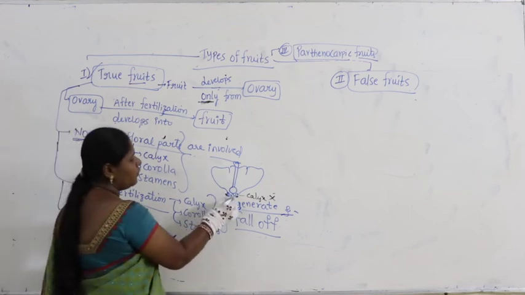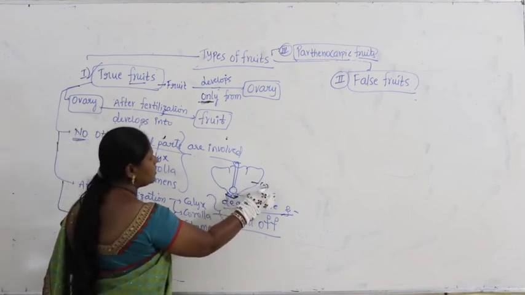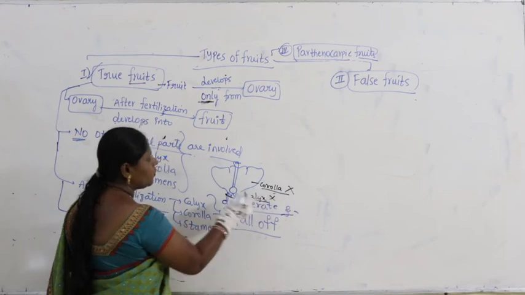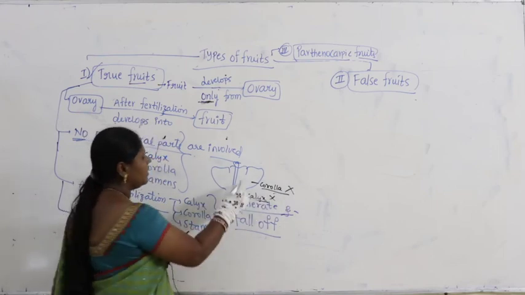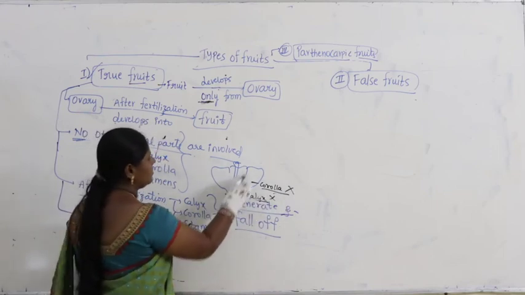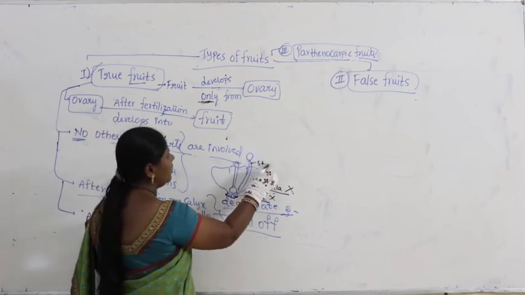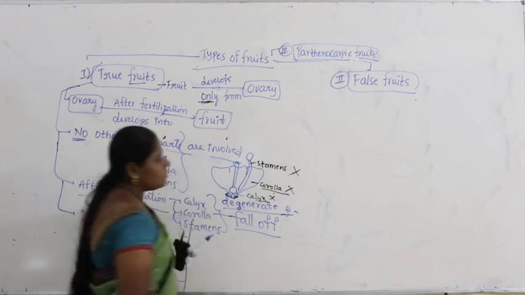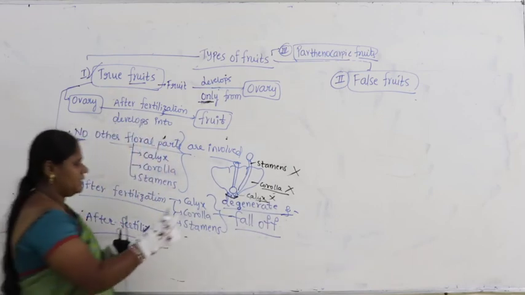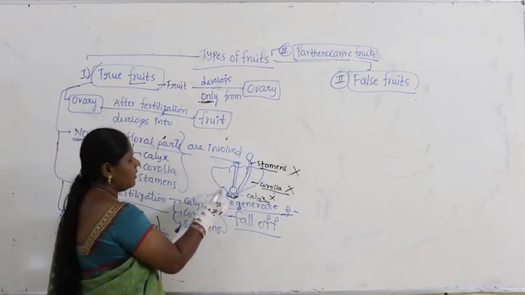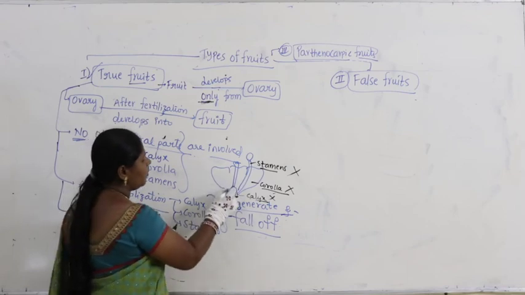Corolla also will fall off. It won't be there in fruit formation. Then let us take stamens. Even stamens will fall off. They will not be there after fertilization. Then what will be there? You can see only the ovary.